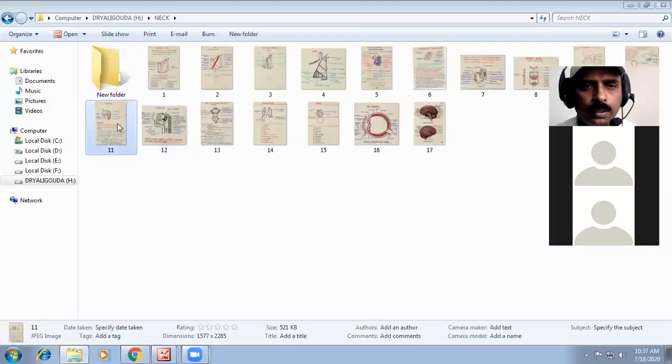So in this, after the larynx and pharynx, you have to know all the boundaries of the pharynx.